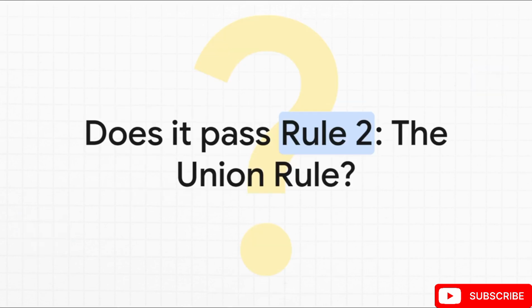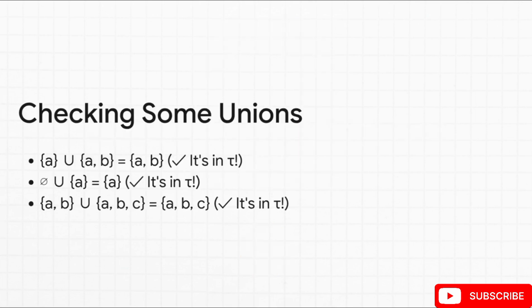Okay, on to the next one. What about the union rule? If we start smushing together any of these four sets in our collection, is the result always going to be one of the other sets already in the collection? Let's try a few. What if we combine A with A, B? Well, that just gives us A, B. Is that on our list? Yep, it is. Perfect.